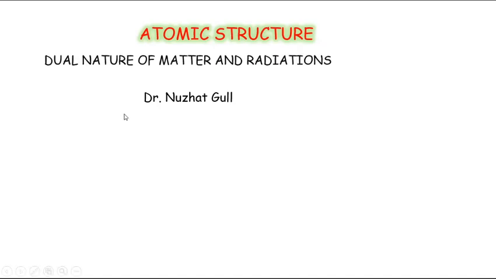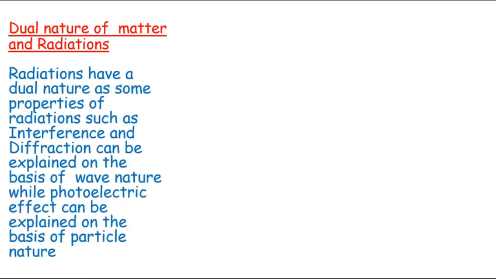Today, we'll be starting the chapter Atomic Structure. The topic that I will take up is dual nature of matter and radiations. Radiations have a dual nature, as some properties of radiations, such as interference and diffraction, can be explained on the basis of wave nature, while some properties, like photoelectric effect, can be explained on the basis of particle nature.